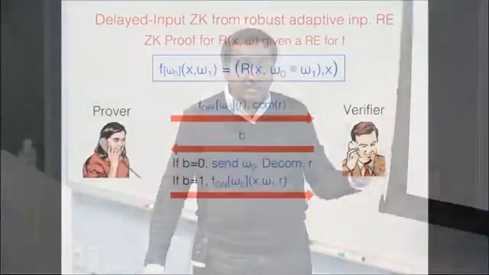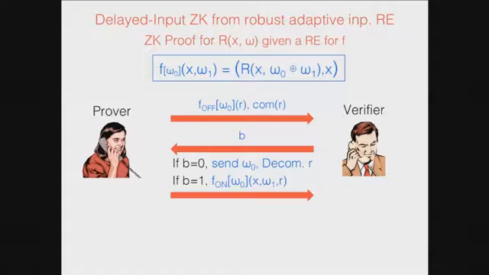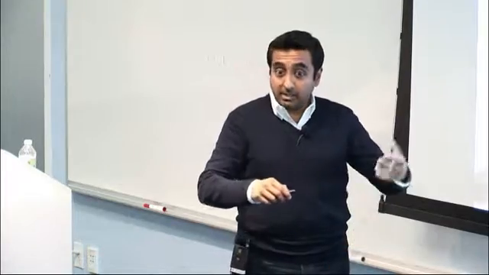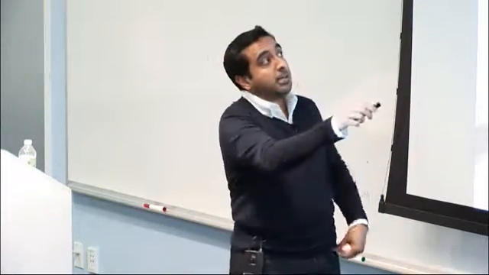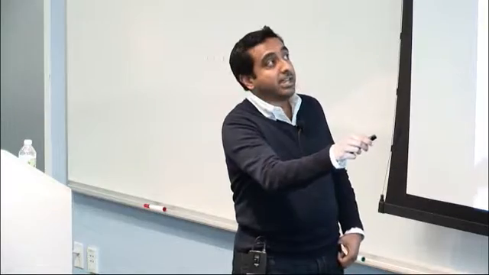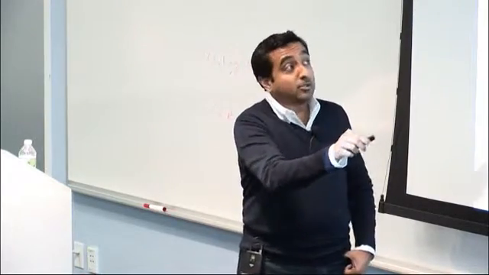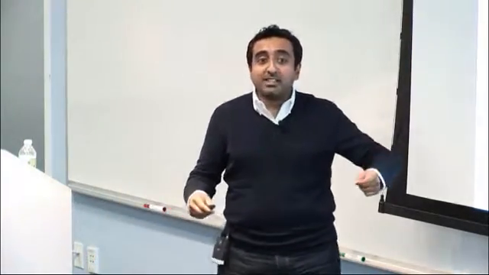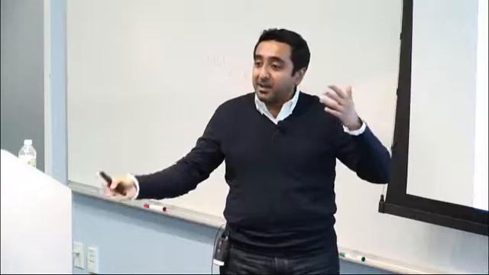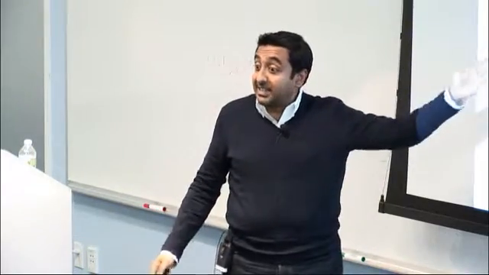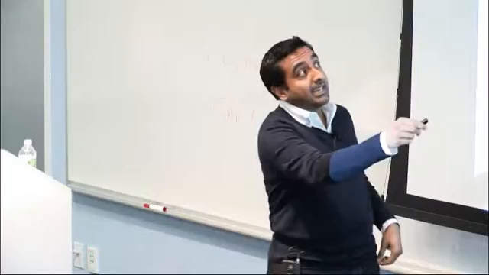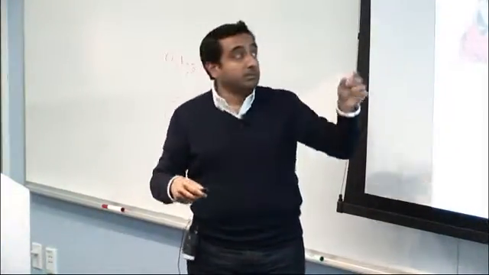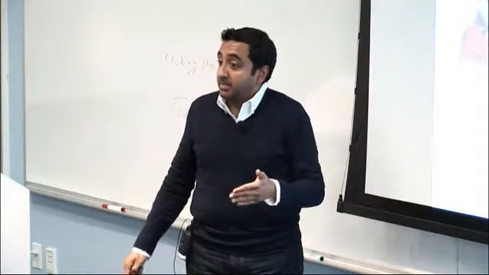When b is 1, it's going to give the online part. And now the verifier is going to evaluate this randomized encoding, basically run the decoding algorithm to learn what this right hand side is and check if this value is 1, and also check if the statement x is the statement that you are proving. If I didn't involve this, then probably the prover could give an arbitrary statement and an arbitrary witness that satisfies the relation. It's because I put this x in the output of the function that the verifier can check that the prover is indeed proving the right statement that we care about.